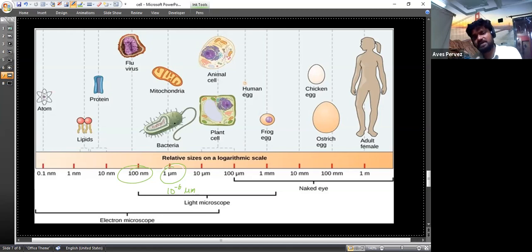Dear students, you need to understand here that the size of the cell is so small that we cannot see it with naked eyes, but we can see it with the help of a light microscope. But the size of the atom is so small that we cannot even see it with a light microscope. We need a very high quality microscope, that is, an electron microscope. We will discuss that later. Let's move on to the cell theory.